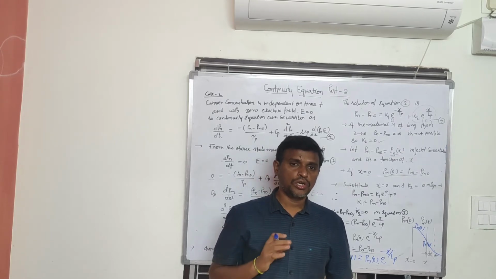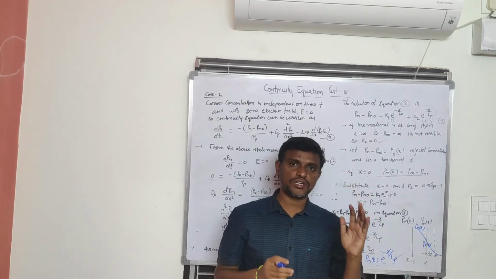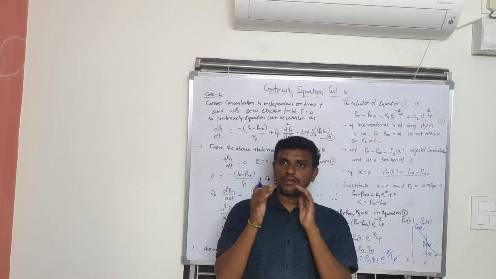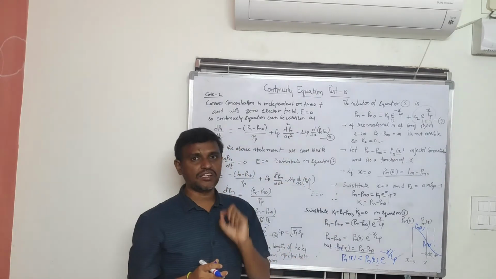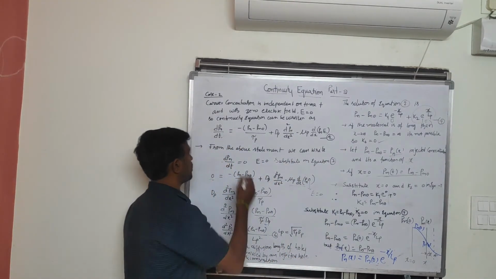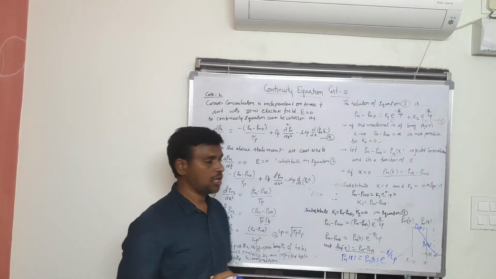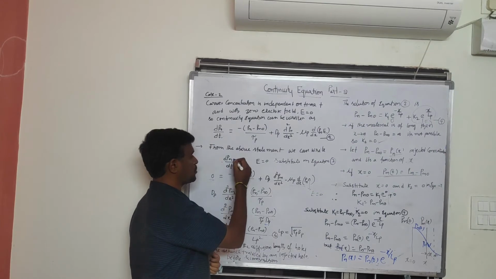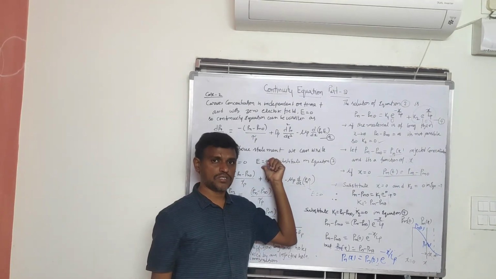So dp by dt is equal to 0, because there is no variation of carrier concentration with time, and the electric field is equal to 0.